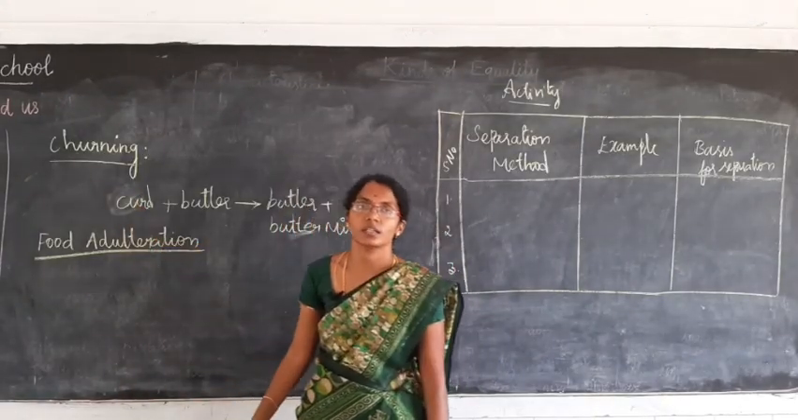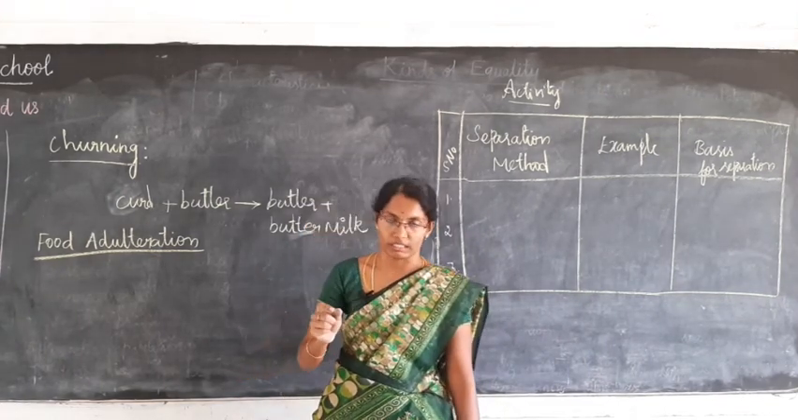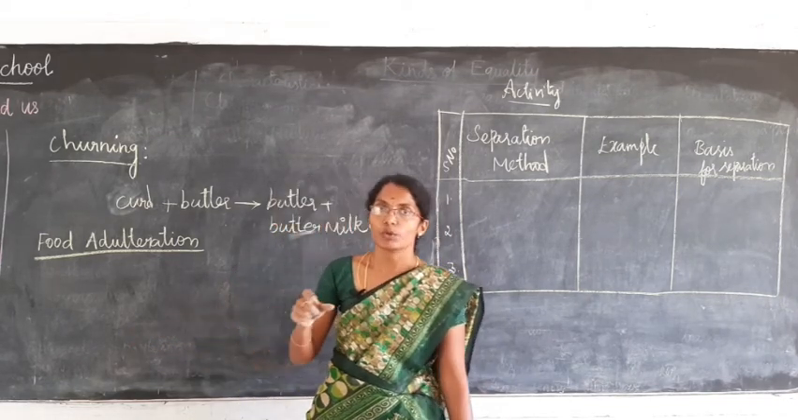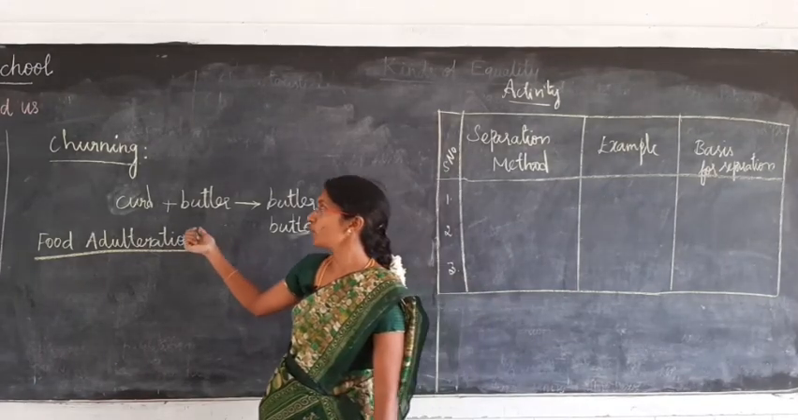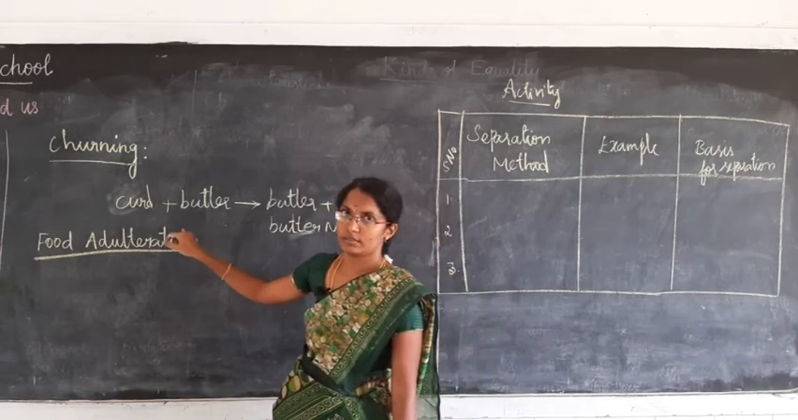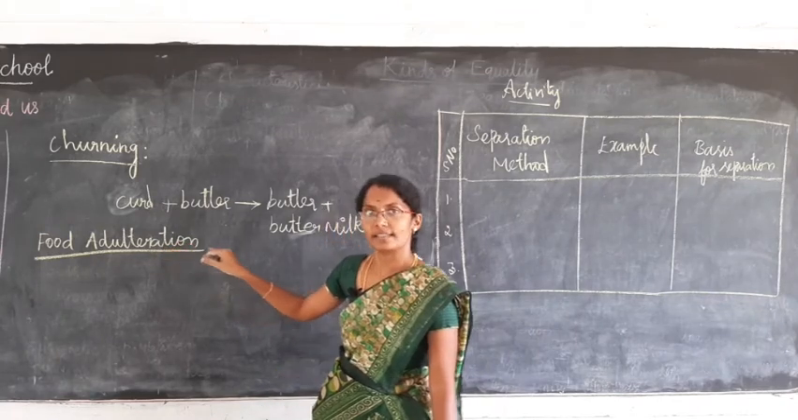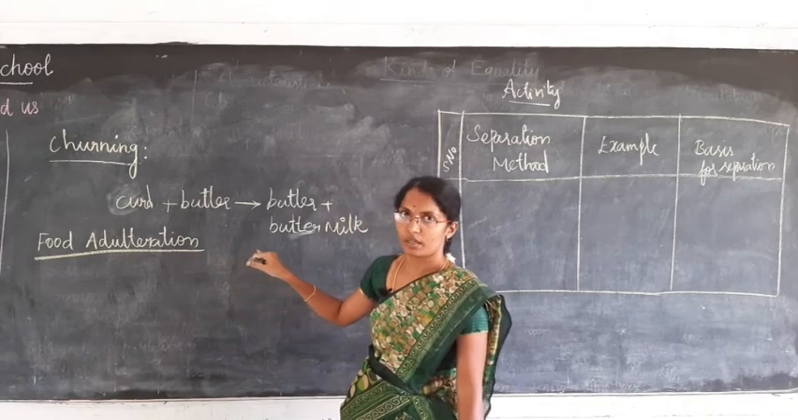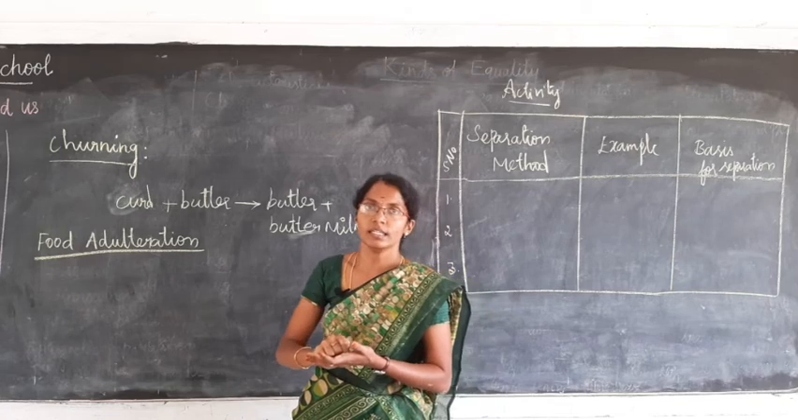What do you mean by churning? The process of removing very fine solid particles from a liquid mixture is known as churning. Consider an example, curd. Have you all seen curd? Curd consists of butter in it. How will you remove that butter from the curd? Your mother will remove it. How? By beating the curd vigorously.